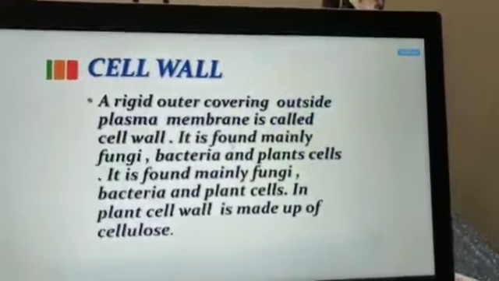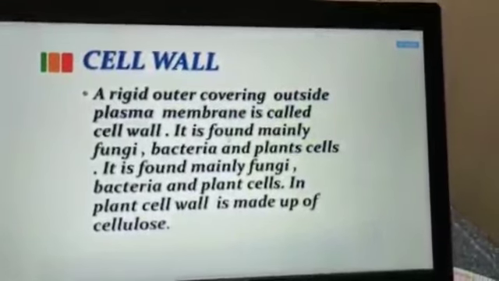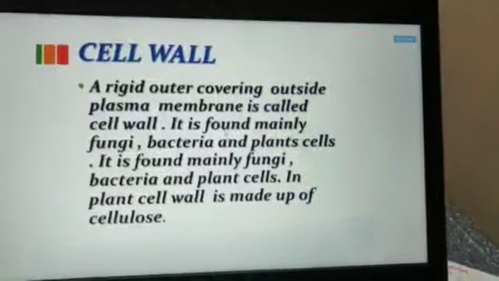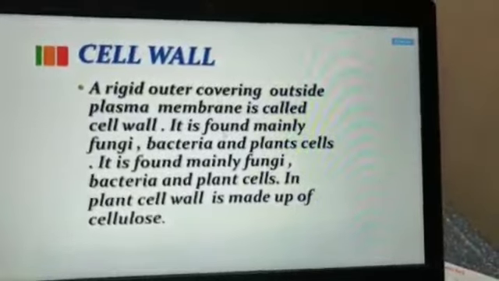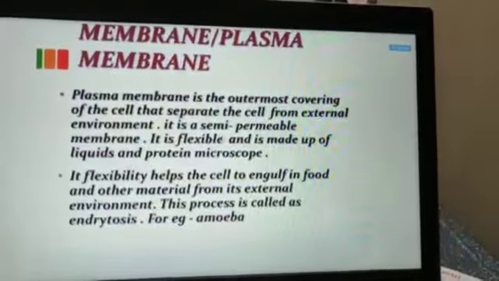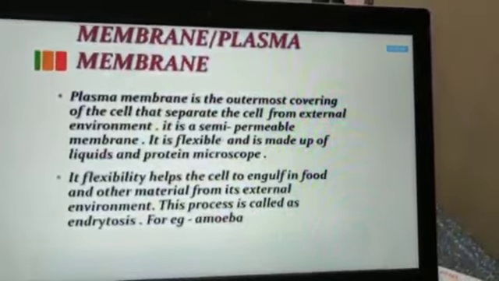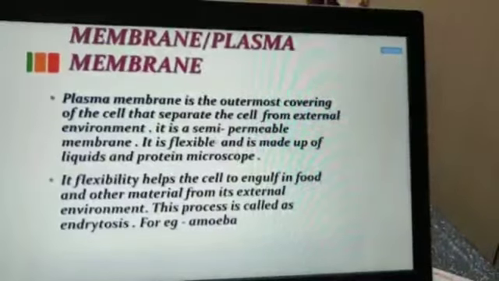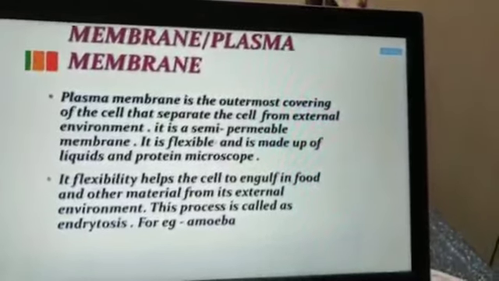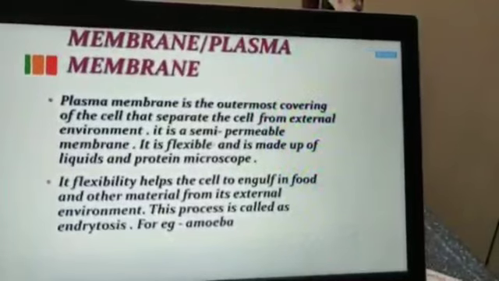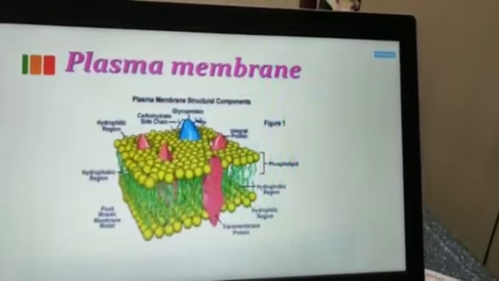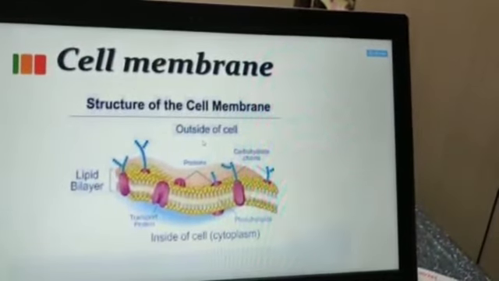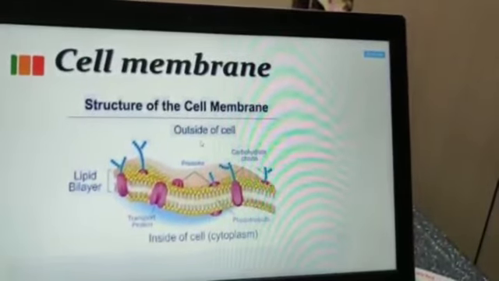Now the outermost layer in the plant is the cell wall, which helps in exchange of material as well as protecting the cell, with entry and exit of the cell. The next layer after the cell wall is the plasma membrane, which is made up of a semi-permeable membrane. So again it controls the entry and exit of material. This is the structure of the plasma membrane. The outermost layer in the animal cell is the plasma membrane, also termed the cell membrane.